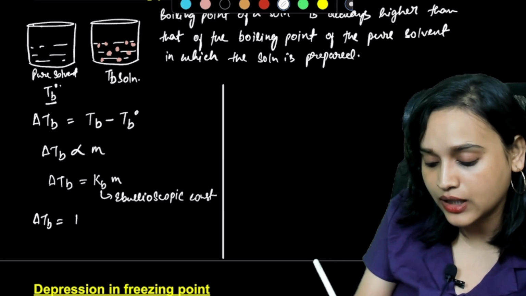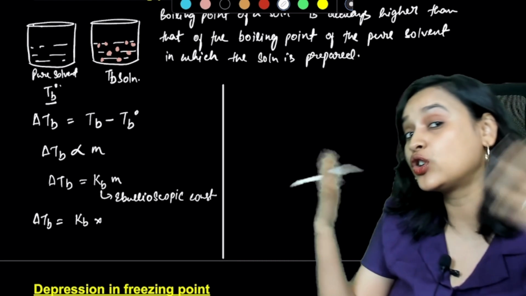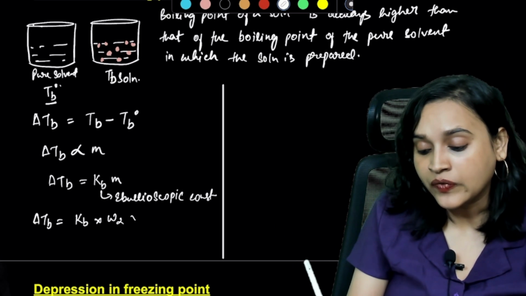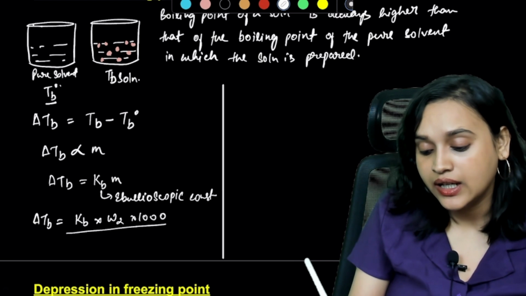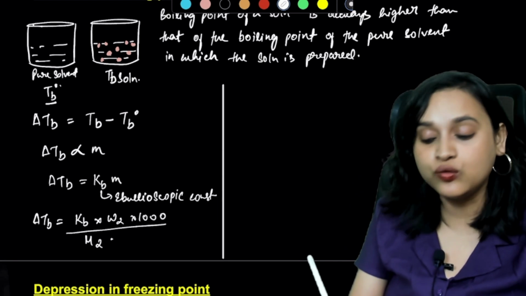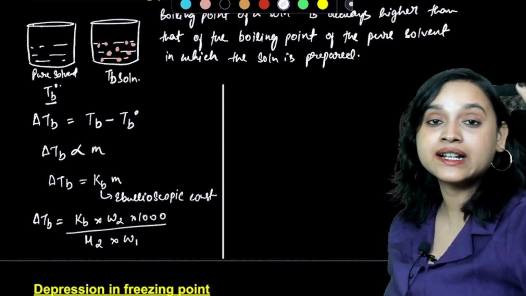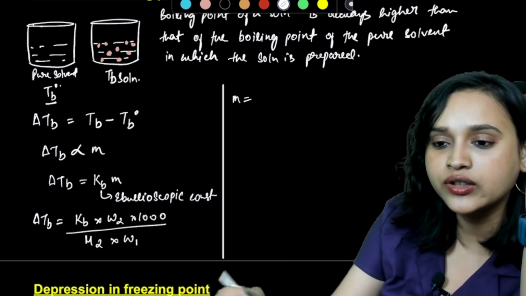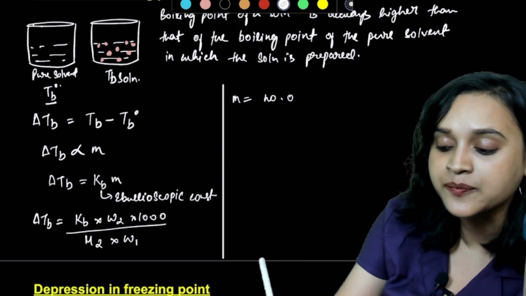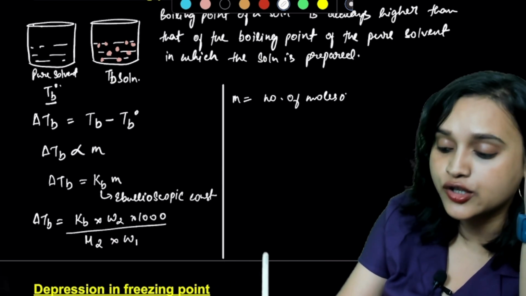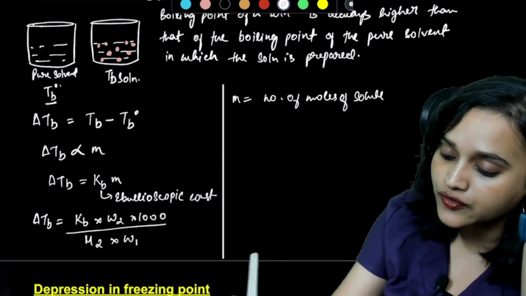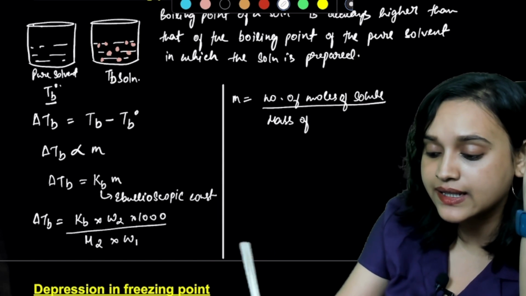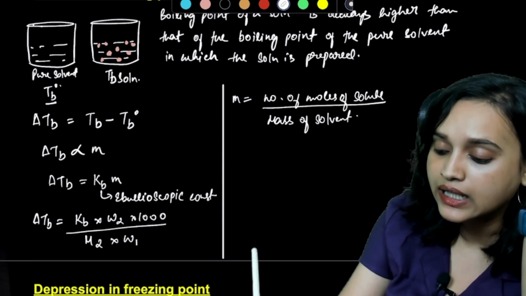Delta TB is equal to KB multiplied with, what is the formula of molality? Is it W2 multiplied with 1000 divided by M2 multiplied with W1? Is that right? Yes. Just for your sake, I'm writing it down that molality is the number of moles of solute divided by mass of solvent in kg.